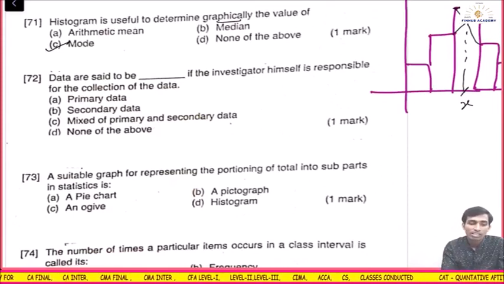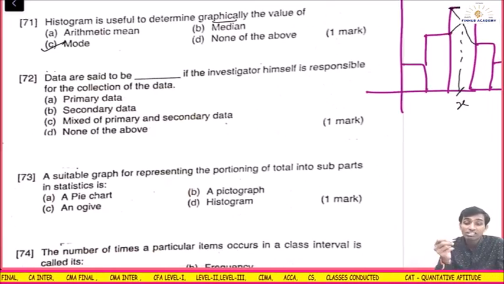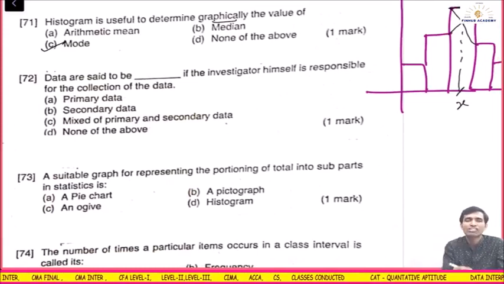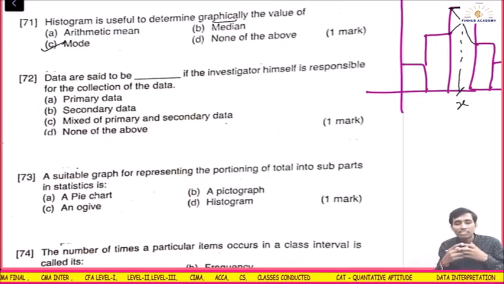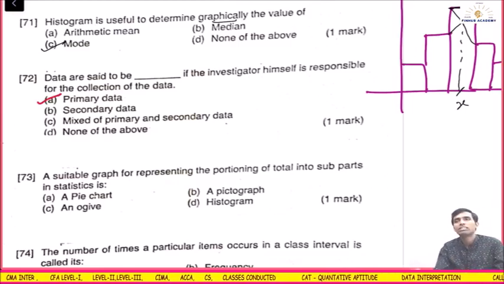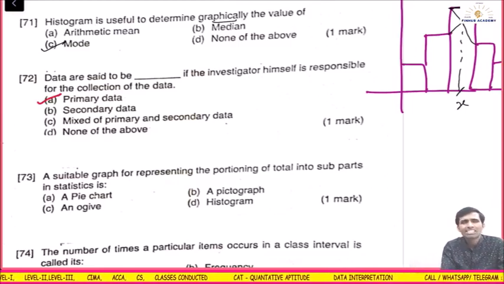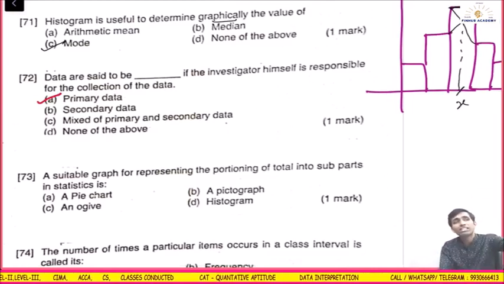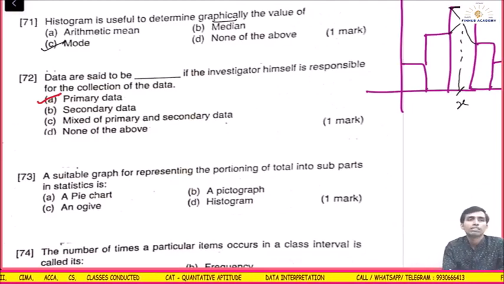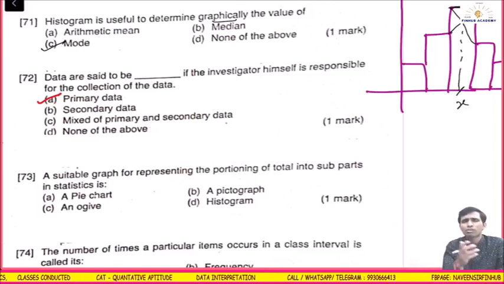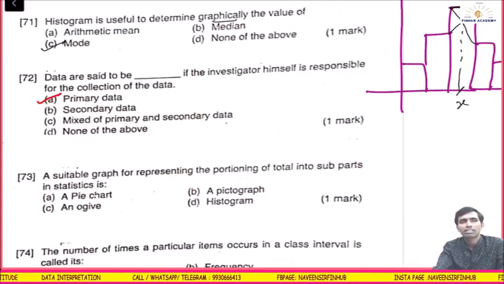Okay, data are said to be dashed if the investigator himself is responsible for the collection. I myself have collected the data, it is primary data. Understood? Primary data. Secondary data means someone else has done the research, I am using it. In that I think there are types also, correct, types of primary data.